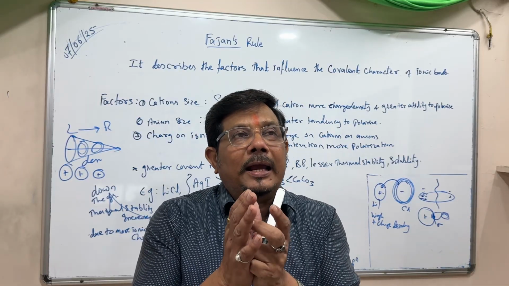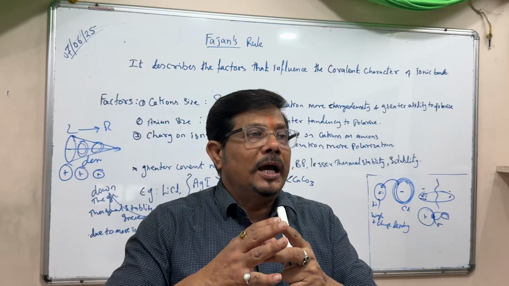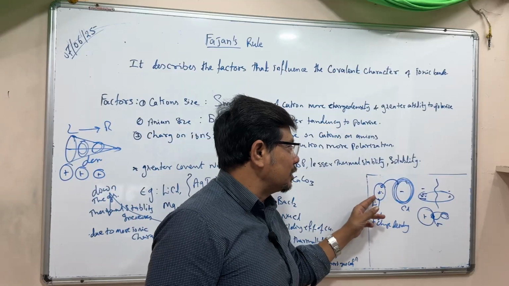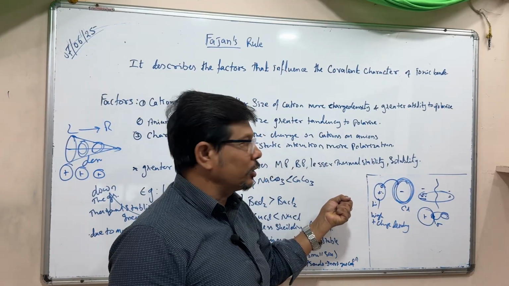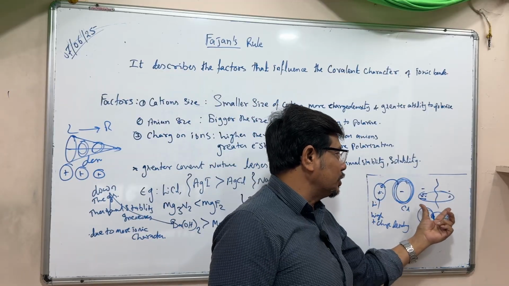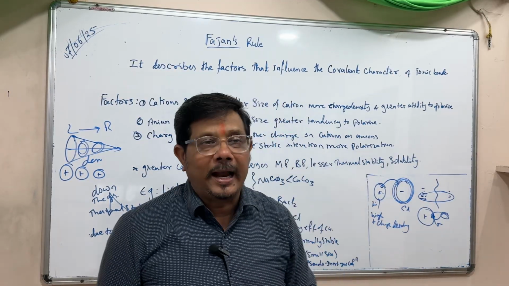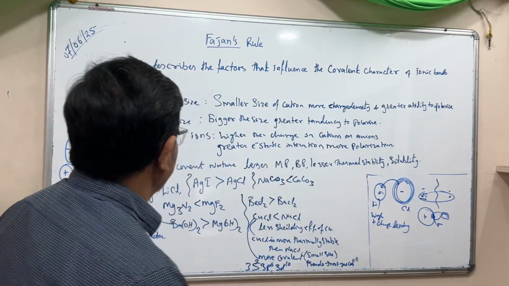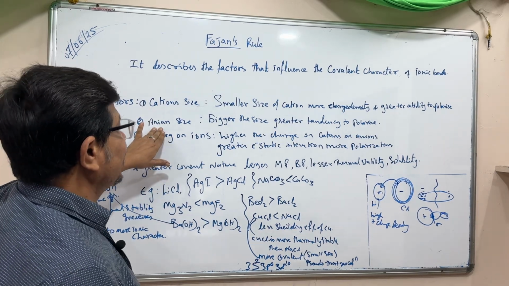When a positive charge comes, the whole negative cloud reaches towards the positive and gets polarized, and due to greater polarization, there is greater covalent character. So the size of the cation should be smaller and the anion size should be bigger,